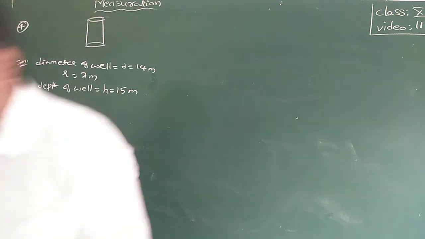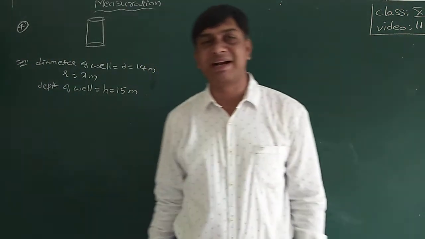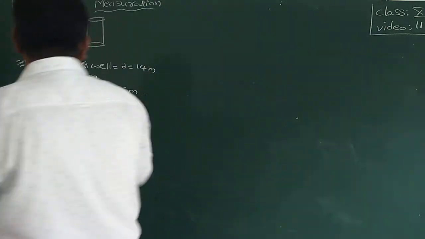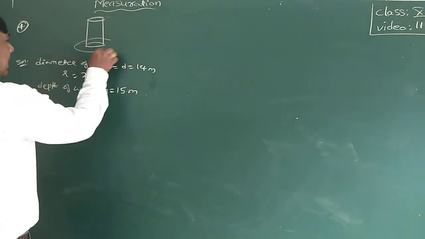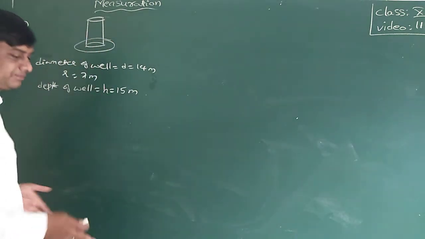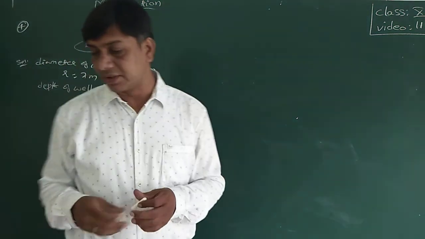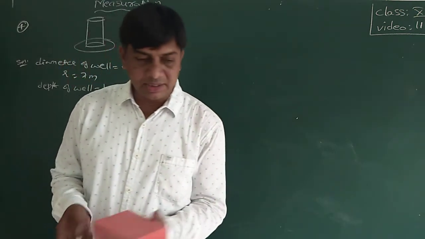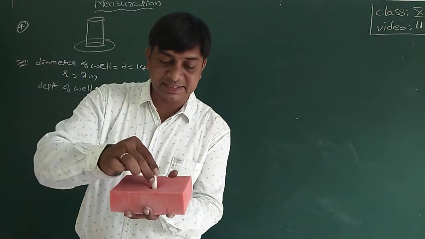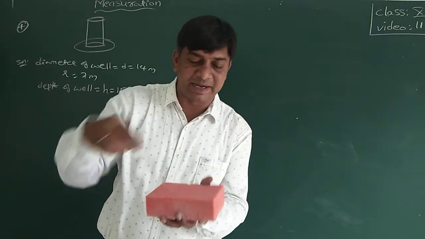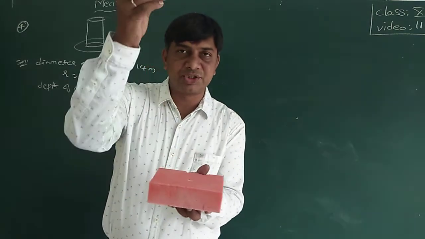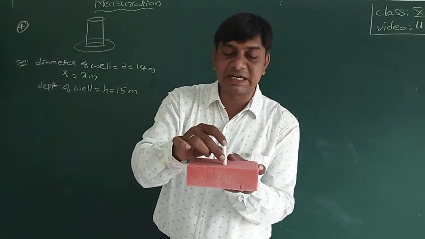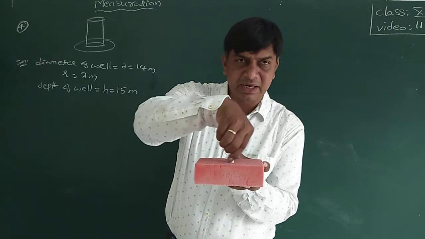It's a platform. You may find this type of platform in villages. Around the well, there will be a platform like this, with some height. Let us assume that the depth of the well is 15 meters and diameter is 14 meters, and whatever earth is taken out from the well, you are pouring it around the well.